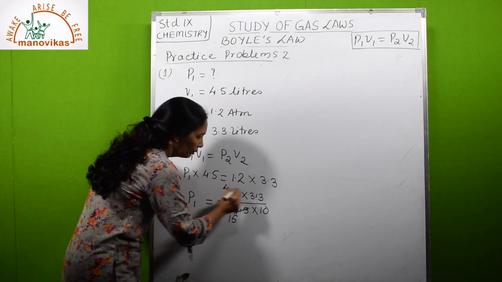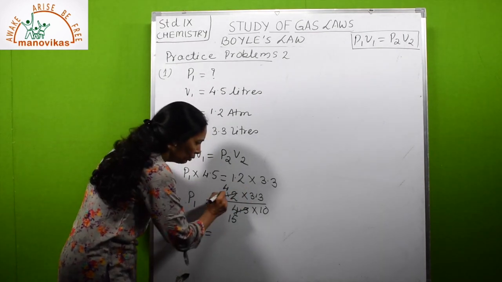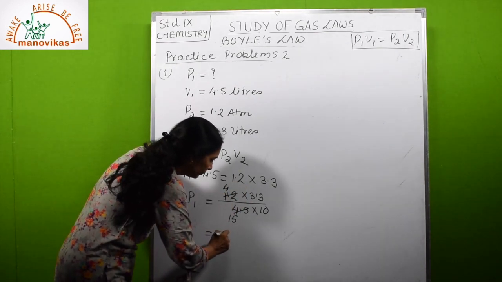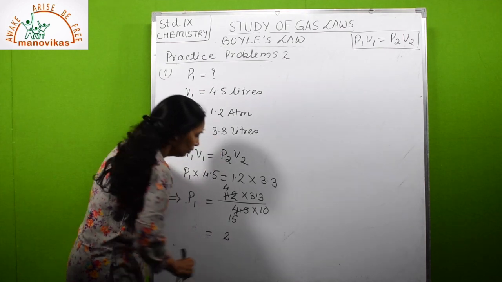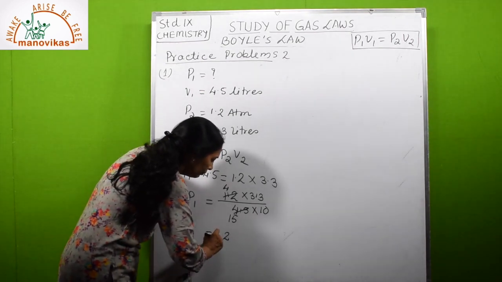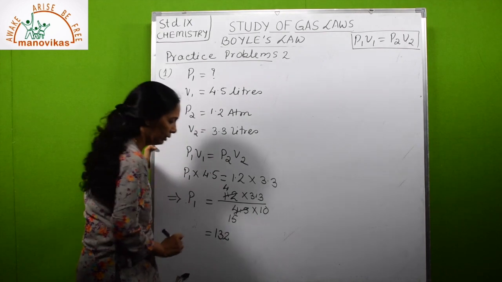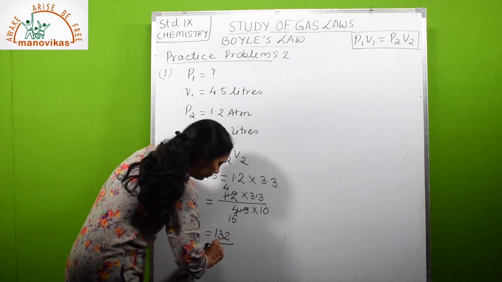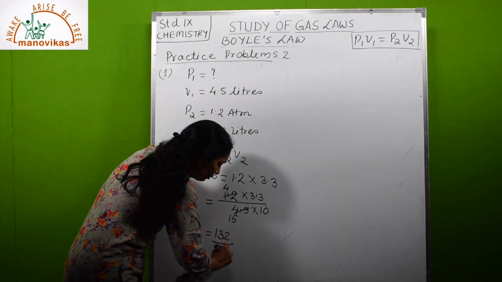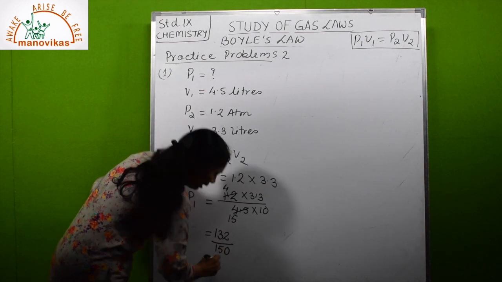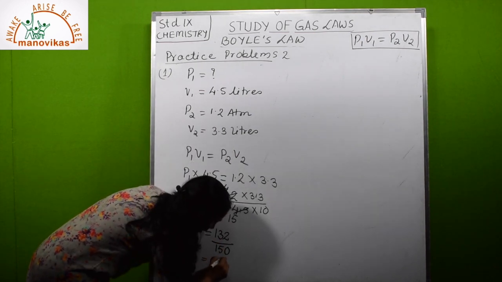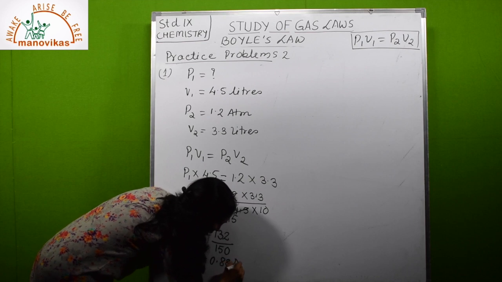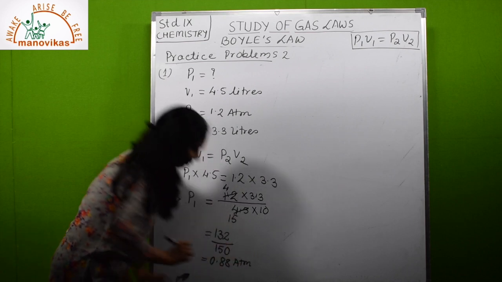Now this you have to multiply. So 4 3s are 12 and 1, 13 upon 150, and the answer comes 0.88 atmosphere if you solve.